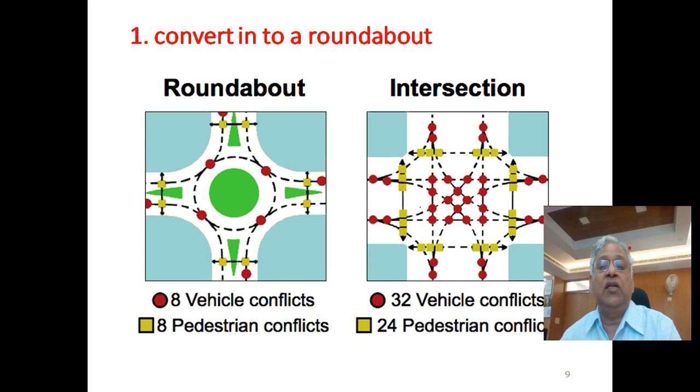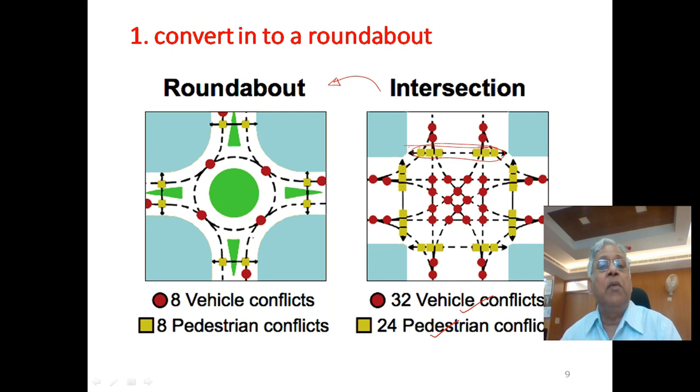have 32 points of conflict between the vehicles, and if pedestrians are also present there, then pedestrians will cross each stream, and there will be 6 points of conflict on each leg, and the total will be 24. So it will have 32 points of conflict between vehicles and 24 points of conflict between pedestrians and vehicles. Very dangerous situation. Now when you convert this intersection into a roundabout, then you will have only 8 points of conflict between the vehicles and 8 points of conflict between pedestrians and vehicles.